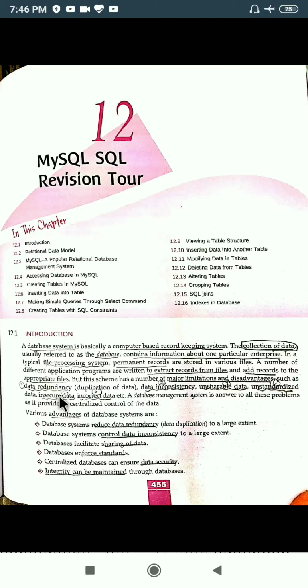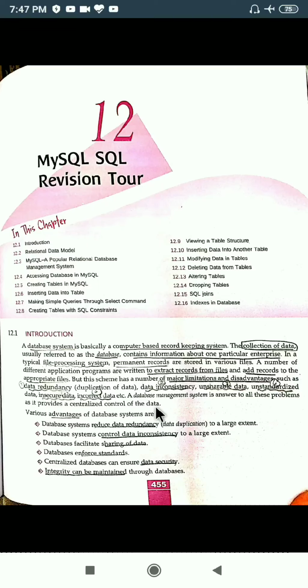Okay, next is insecurity of the data, because there was no password as such, so data was insecure. Okay, incorrect data was also a major issue in that file processing system. So in order to overcome all these limitations, a database management system was introduced that resolved all the problems that we have just discussed. Why? Because it was providing centralized control of the data.